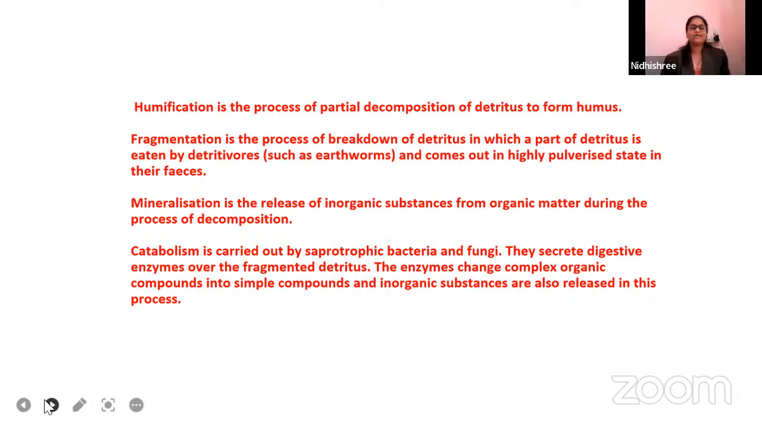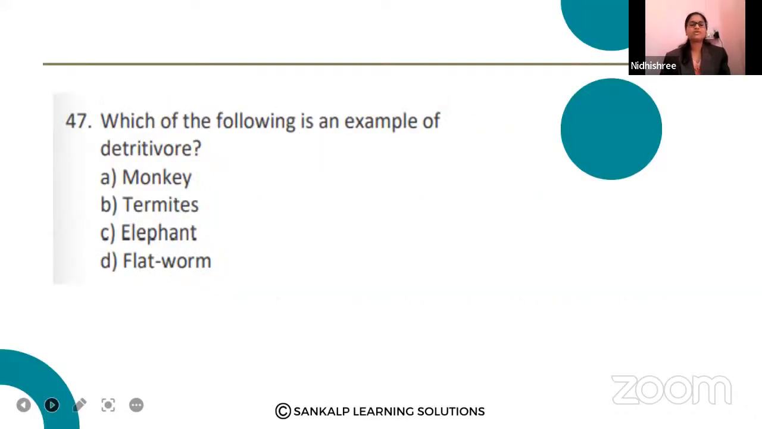Okay, thank you everyone for reading the slide. These are the important concepts or terms which we have to focus on. Based on this, the questions will be asked. Let us move to the 47th question. Which of the following is an example of detritivore? Monkey, termite, elephant, flatworm?